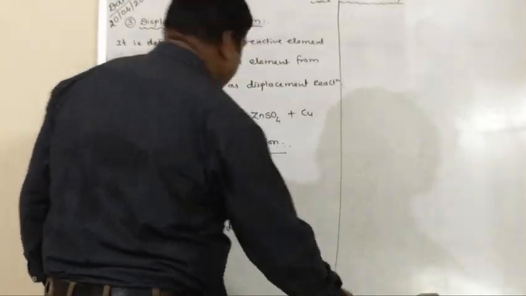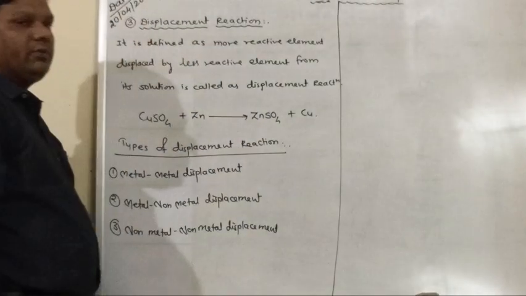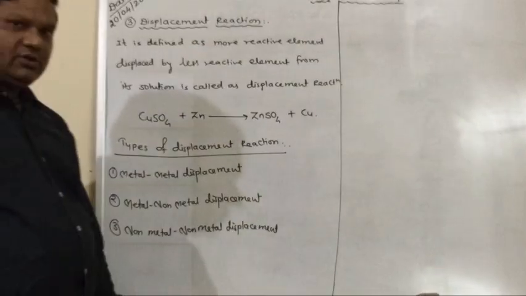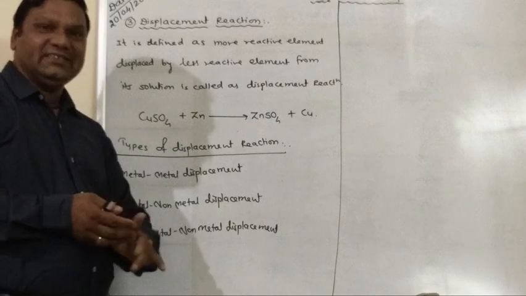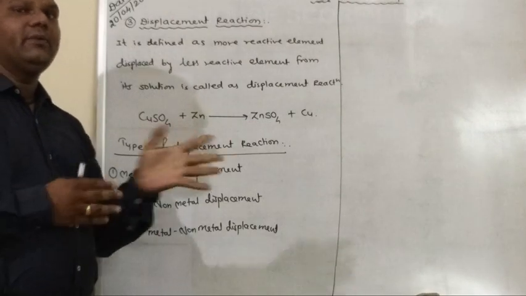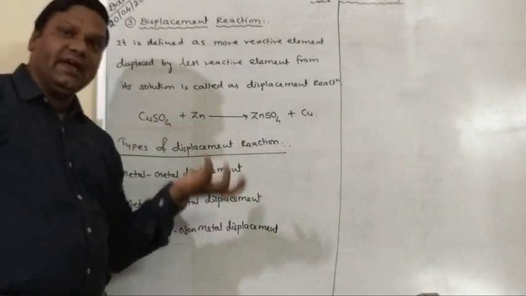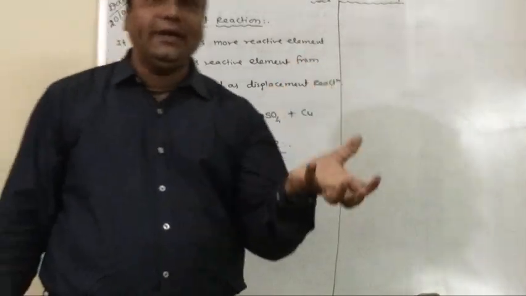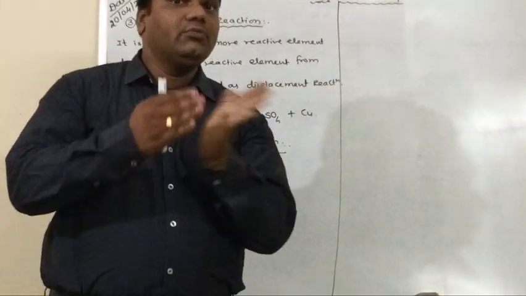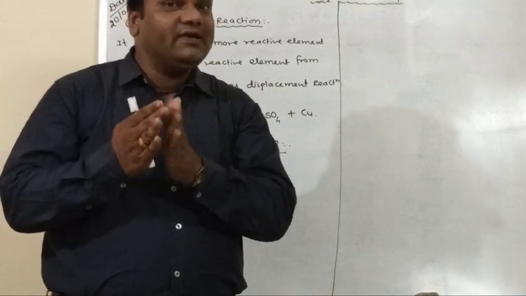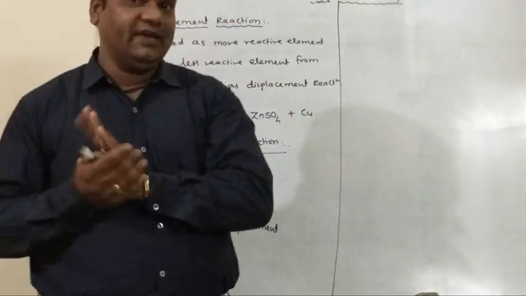Now the third type of reaction is displacement reactions. You have already studied this in class 8 in the metal and non-metal chapter. Simply we say that in this reaction some elements are more reactive, some elements are less reactive.